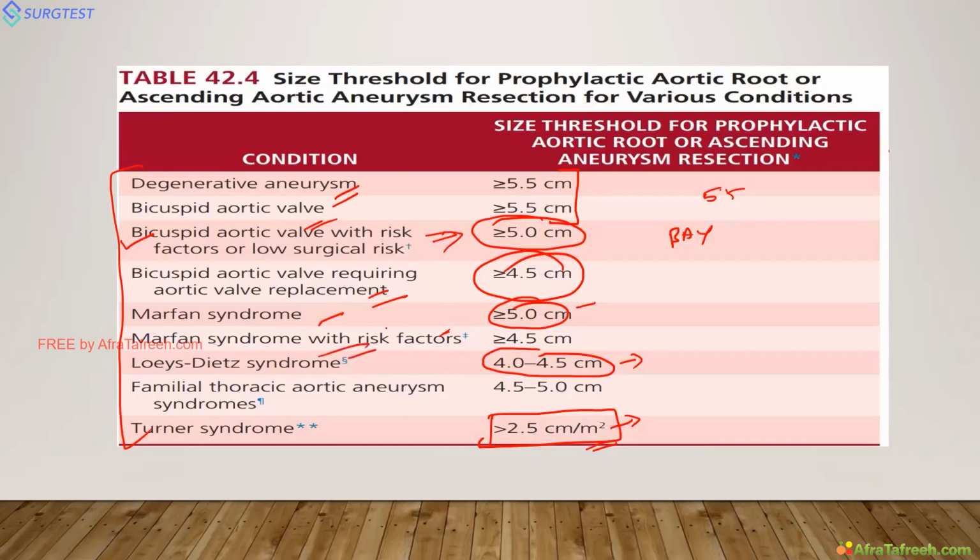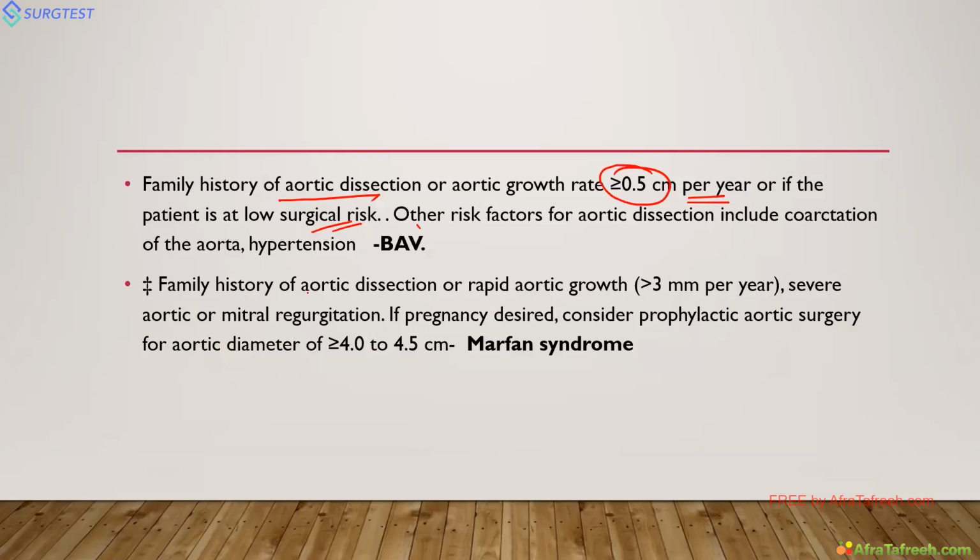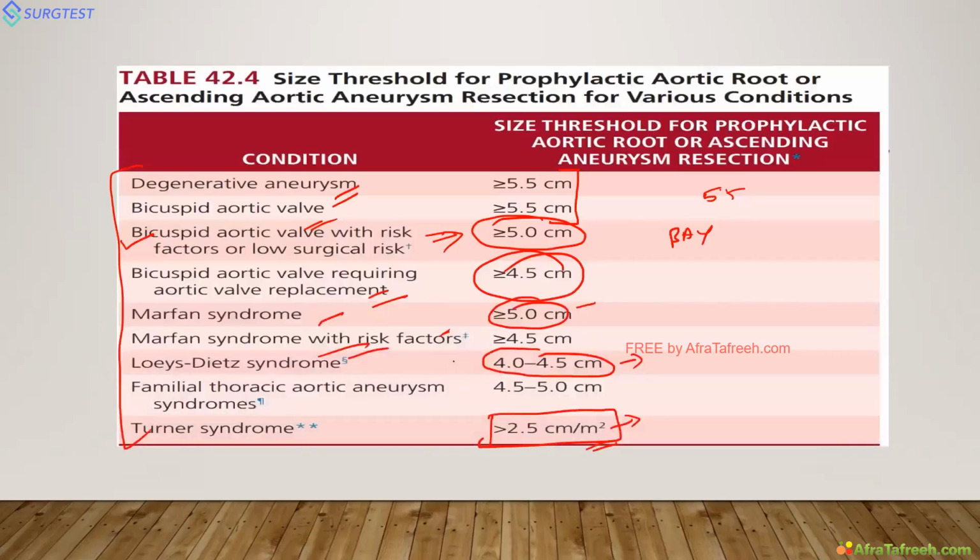Then Marfan with risk factors. So Marfan with risk factors is also given: the same family history of aortic dissection, rapid growth. This is 3 millimeter per year. This is 5 millimeters, this is 3 millimeter per year, then you have to operate before only. If a patient with Marfan desires pregnancy, you should operate at 4 to 4.5. Like Loeys-Dietz, you have to operate at 4 to 4.5, with other risk factors, more than 4.5.